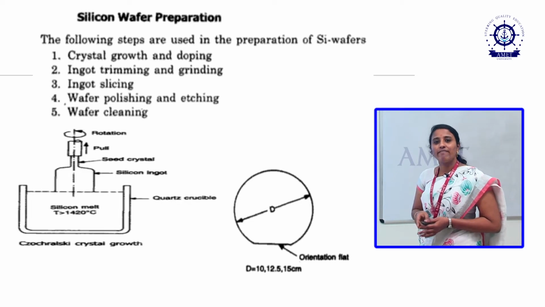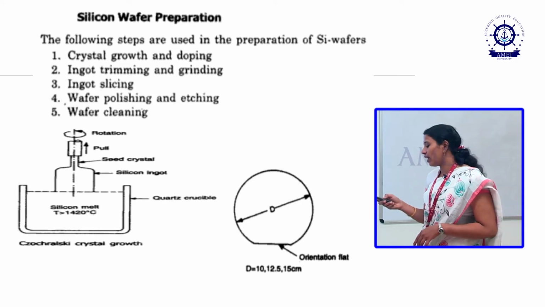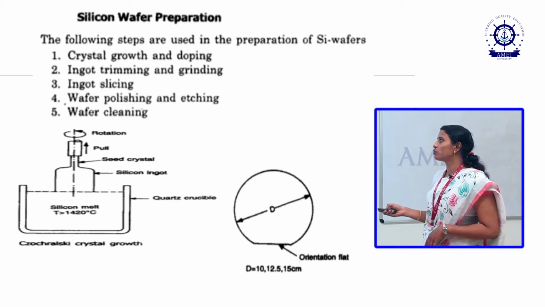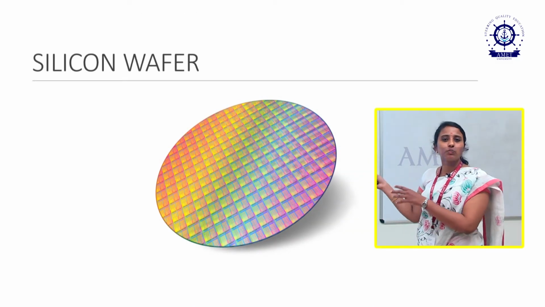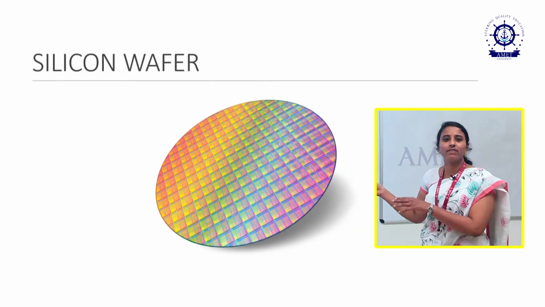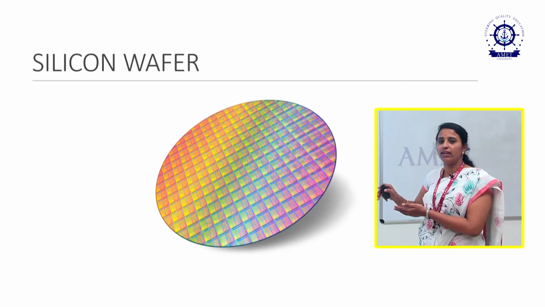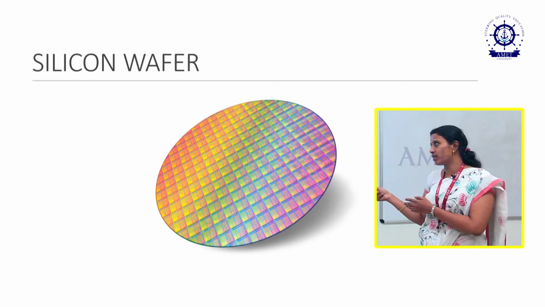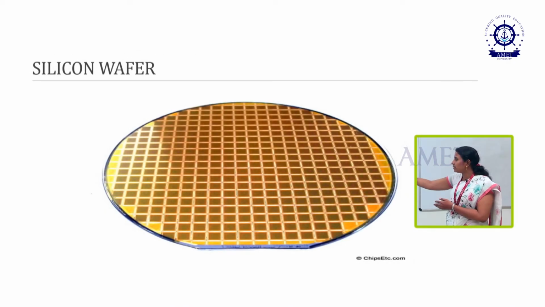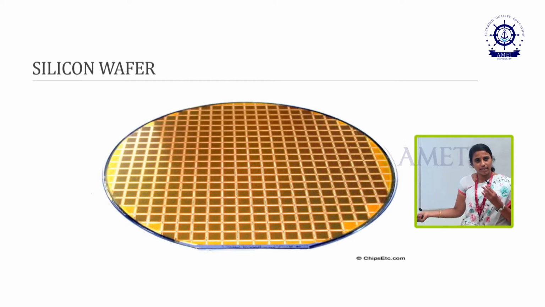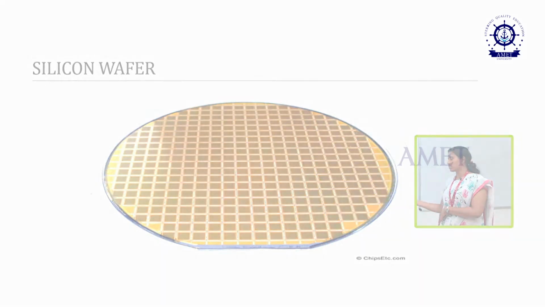Then the next step is wafer cleaning. After wafer cleaning we get a smooth surface, that is a silicon wafer. This is the final silicon wafer, the final plate. These are all the regions of the silicon wafer. We will see the next stage of epitaxial growth, oxidation process, and diffusion in the next slide.